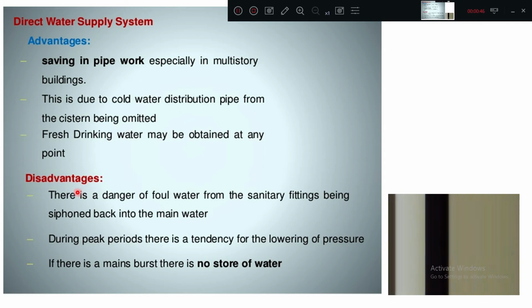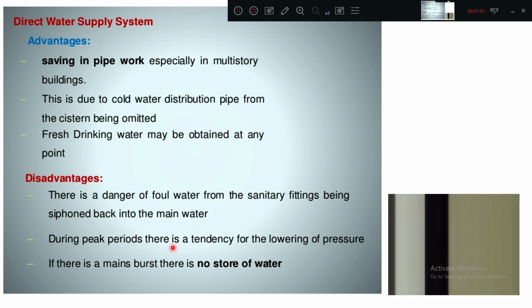Disadvantages are, there is a danger of foul water from sanitary fittings being siphoned back into the main water. There is a chance of contamination, because you are not storing any water. So with direct use, some reverse water may go into the other parts.